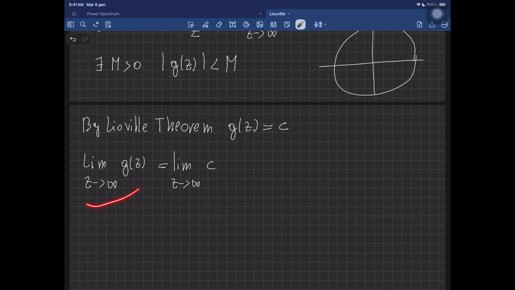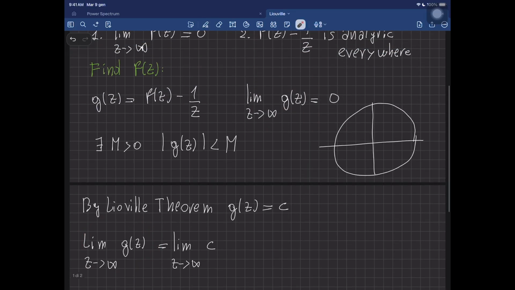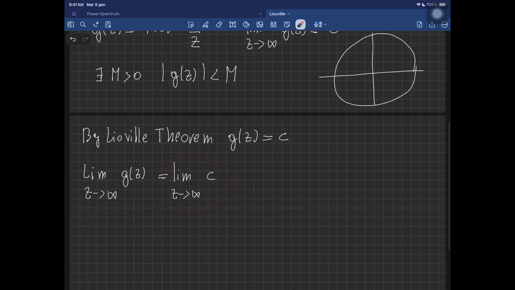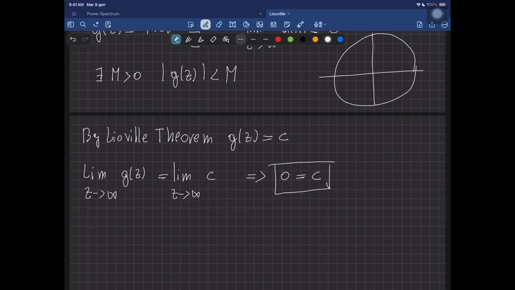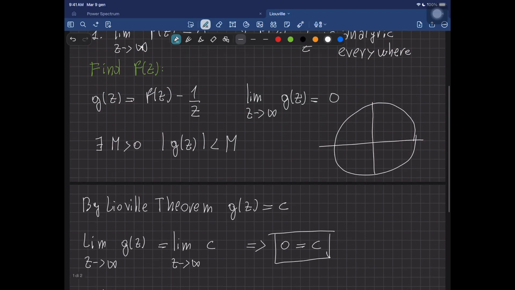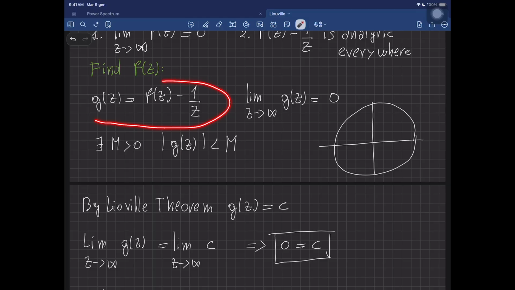And now the left-hand side, from before, I know it's going to go to 0, and the right-hand side instead is a constant, so it's always equal to the same thing. So this implies that 0 is equal to my constant c. So the constant has to be equal to 0. Okay, so what we proved up until now is that g of z is identically equal to 0. But what's the definition of g for us? Well, g is equal to f of z minus 1 over z.